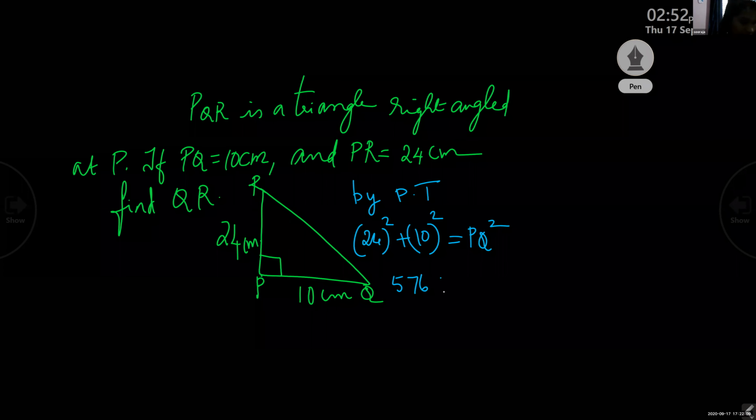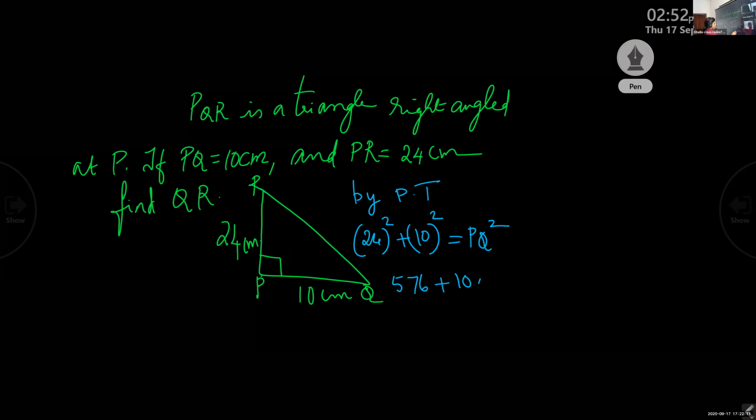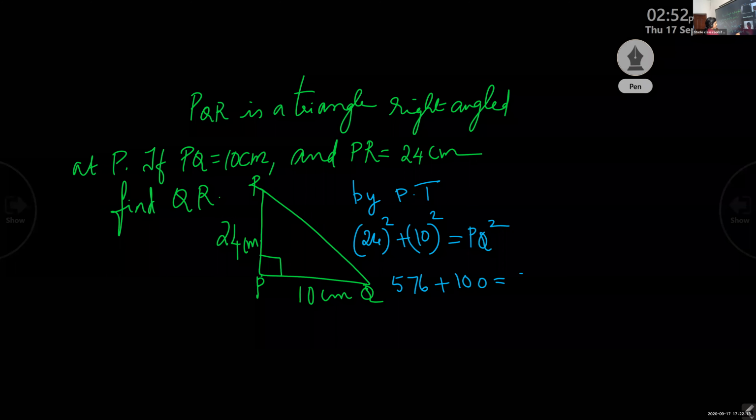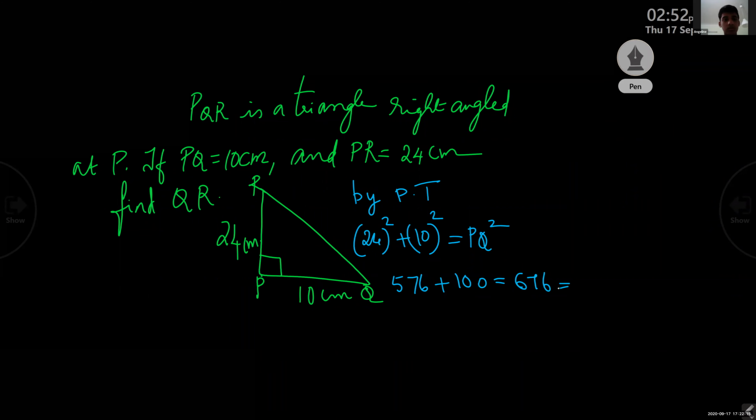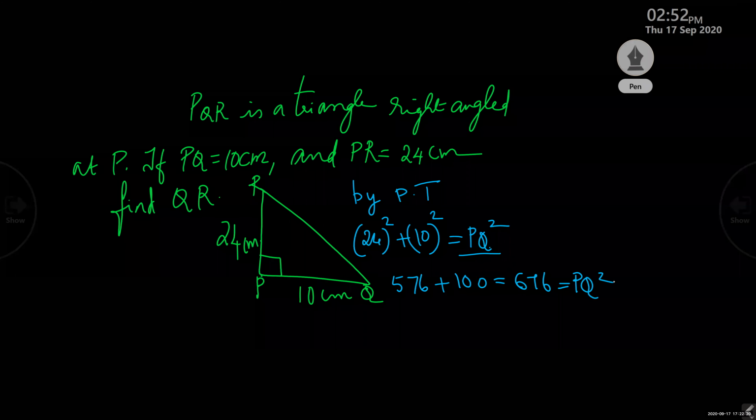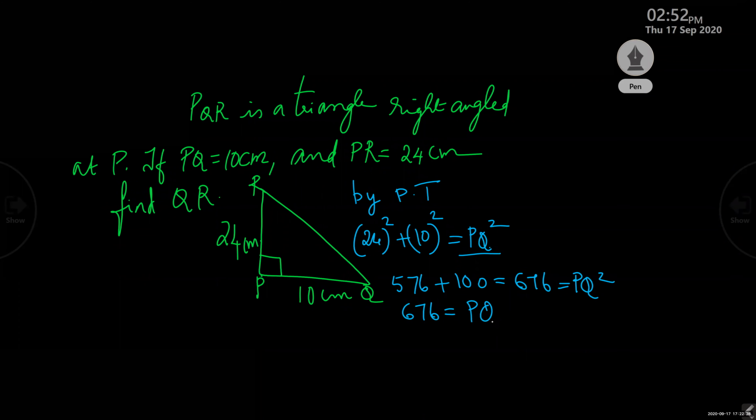Plus 100, isn't it? You will get 676. That is equal to what? 676 is 26 squared, 26 into 26. So 676 you got. That is equal to 26 into 26. We get PQ into PQ.